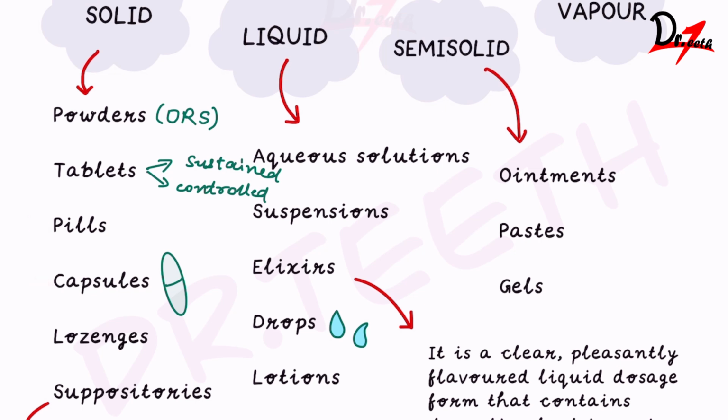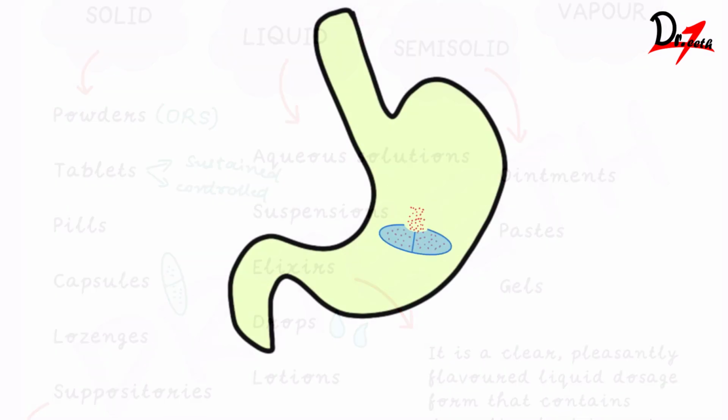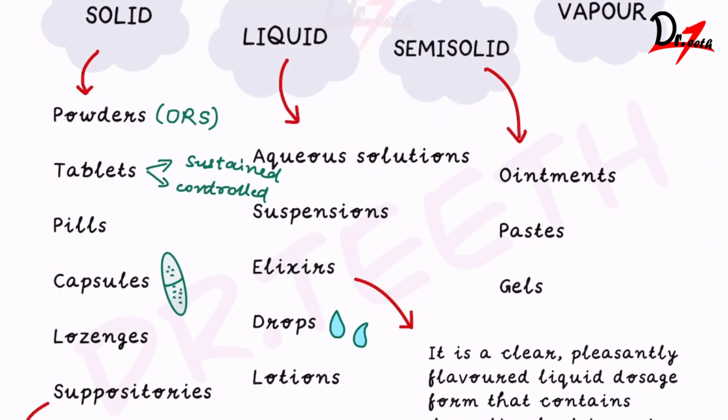Then we have the capsules. As you can see, we have a cylindrical container, and this cylindrical container is made up of gelatin. Inside this container, we have the powdered or liquid medicine. Now, when the patient takes this medicine, what happens? This coating will dissolve and the drug will be released in the stomach. A type of capsule is known as the enteric capsule. Such capsules are made in such a way that they will dissolve on reaching the ileum. Also, we have one more term, spansules.